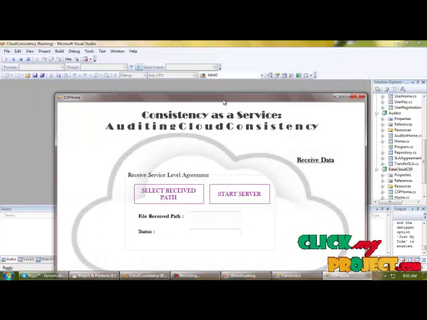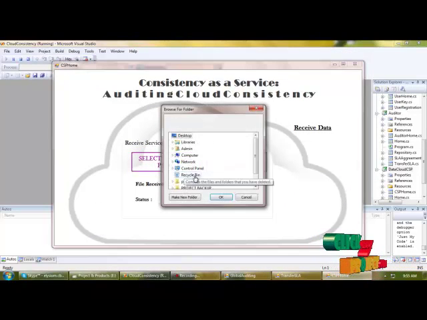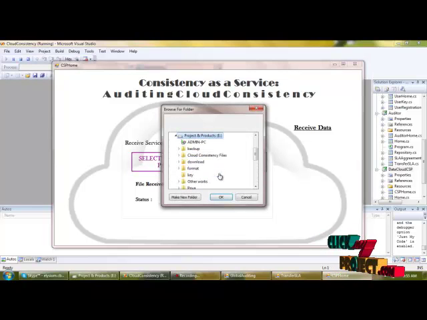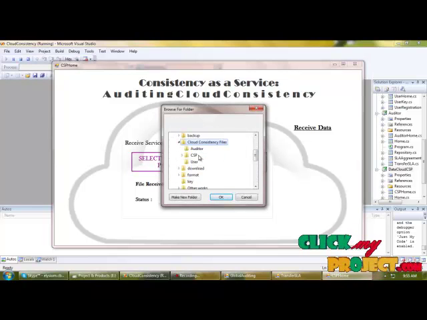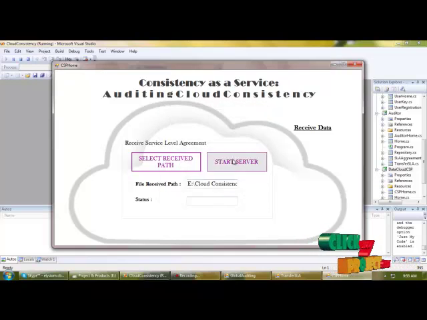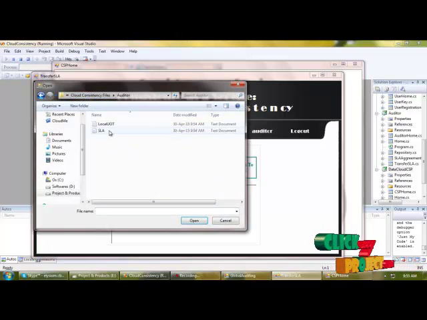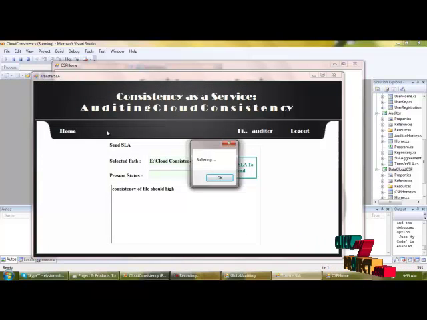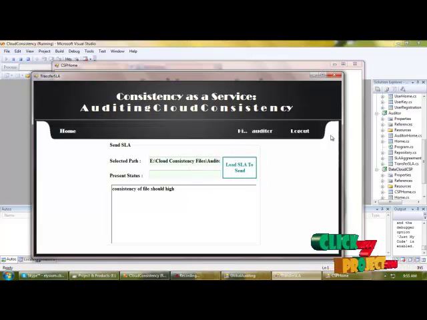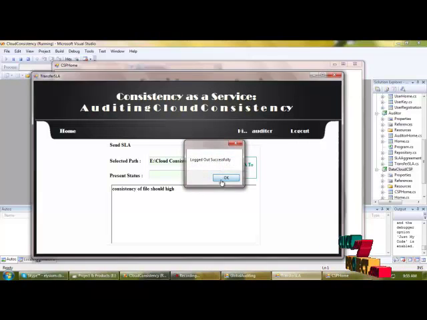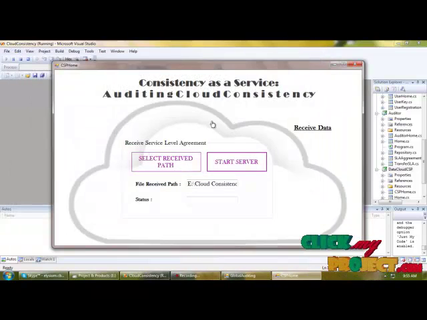We can save the details into the database, and select the receive path for receiving the service level agreement from the auditor. Starting the server, and from here we are loading the SLA agreement and transferring it to the service provider. File transferred. We can log out of the auditor and close the auditor panel.